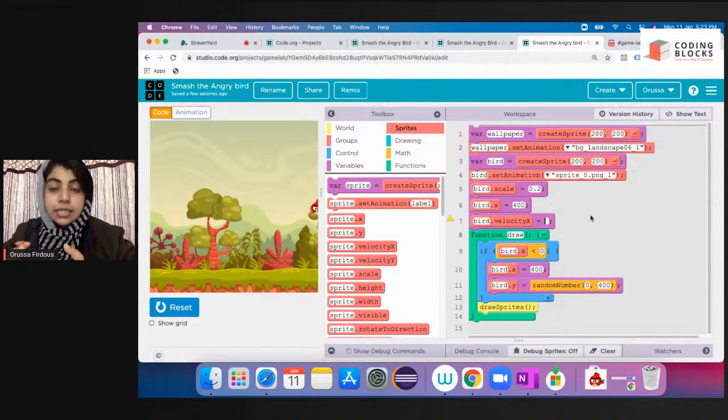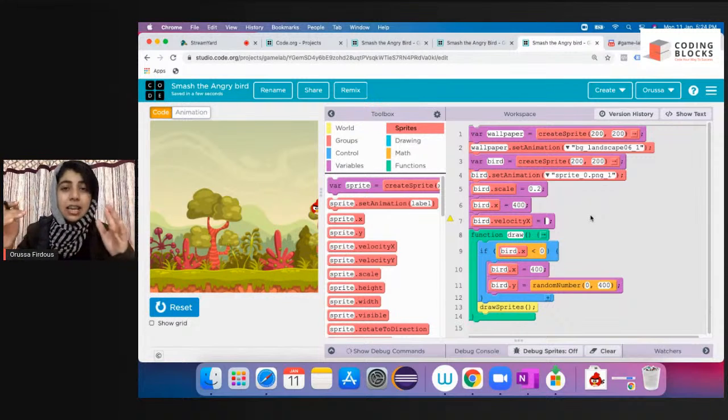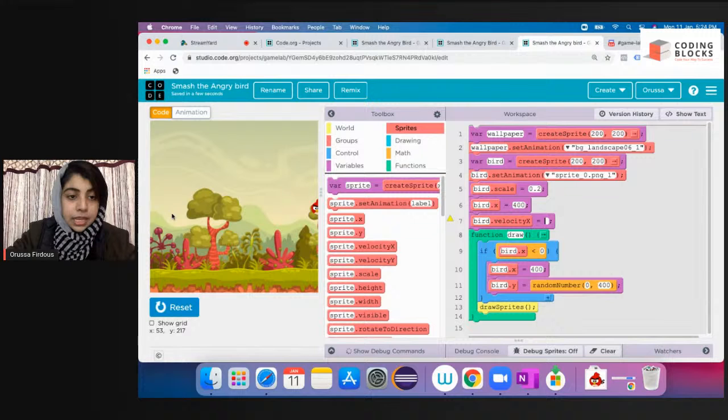What is the velocity block? That means speed. If its x position is increasing, we'll give it a positive number. But if the x position is decreasing, I can show you with the help of this cursor. As I'm moving this cursor towards the right edge of the play area, I see the x value is increasing.